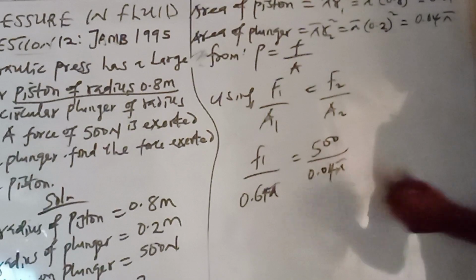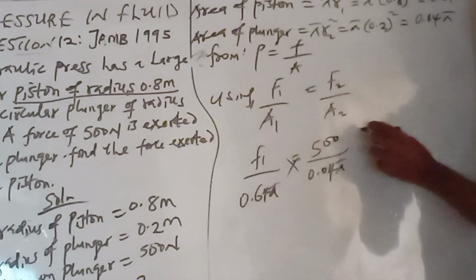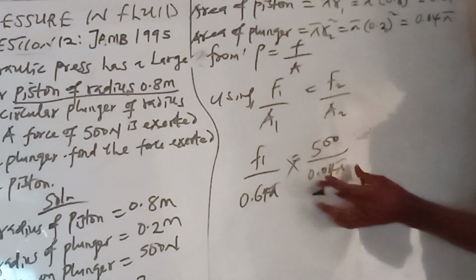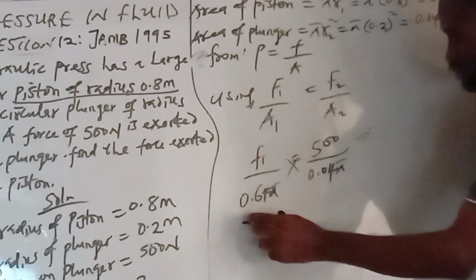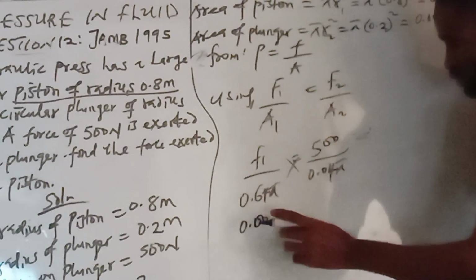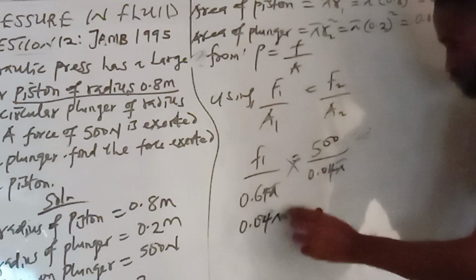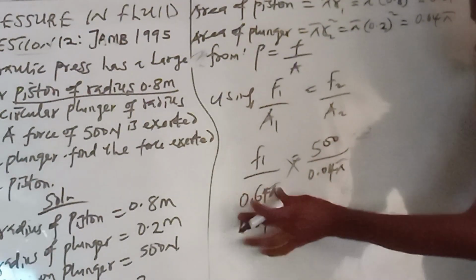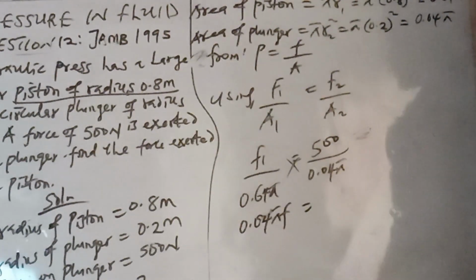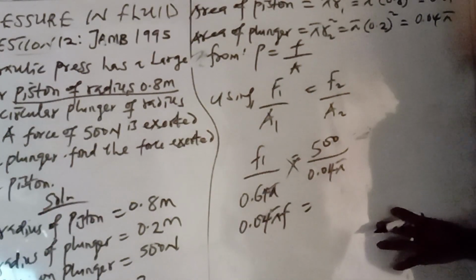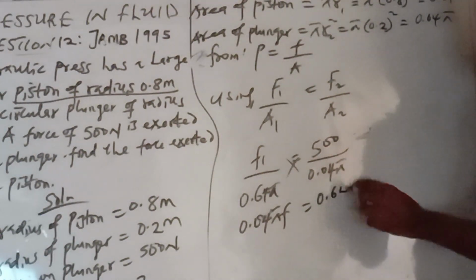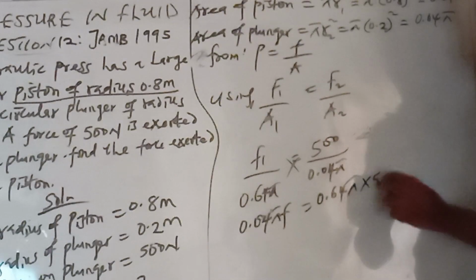Then I will cross multiply. 0.04 pi times F1 is equal to 0.64 pi times 500.